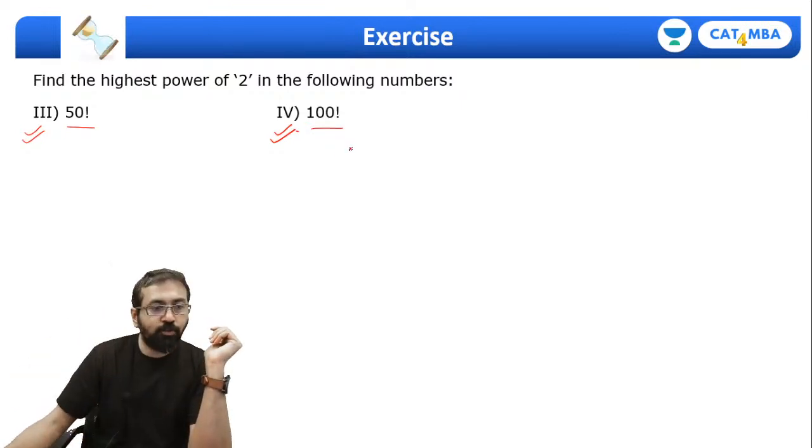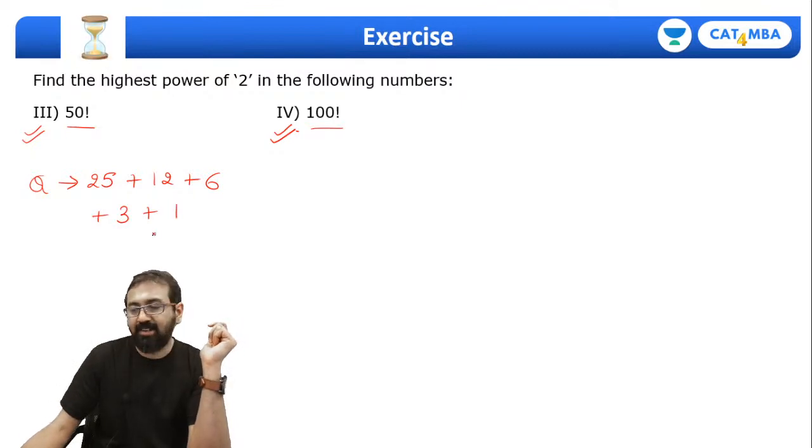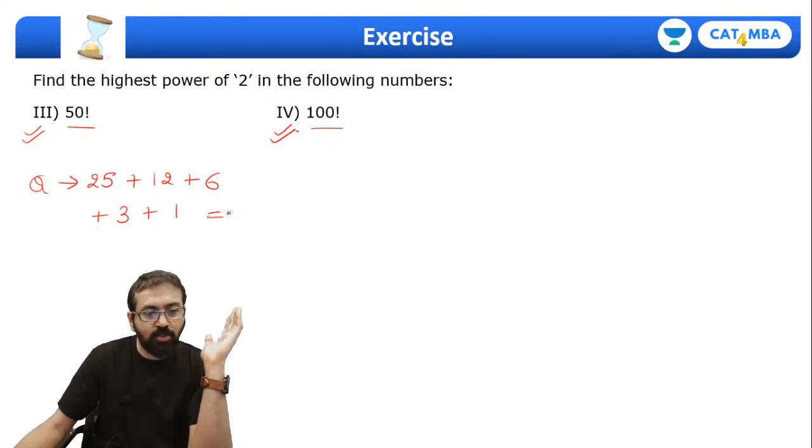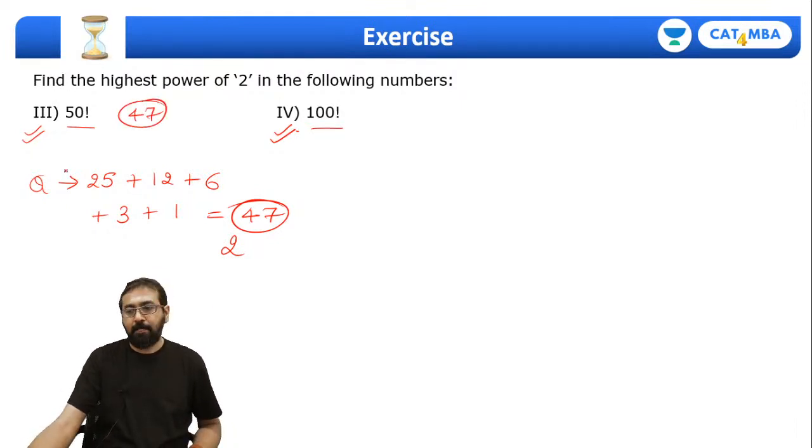So what is the power of 2 in 50 factorial? Divide 50 by 2. Let's quickly write down the quotients. 50 divided by 2, it's 25. 50 divided by 4, it's 12. 50 divided by 8, quotient is 6. 50 divided by 16, quotient is 3. 50 divided by 32, quotient is 1. And 50 divided by 64, not needed. So just add them. This will come out to be 47. So the power of 2 in 50 factorial is 47.